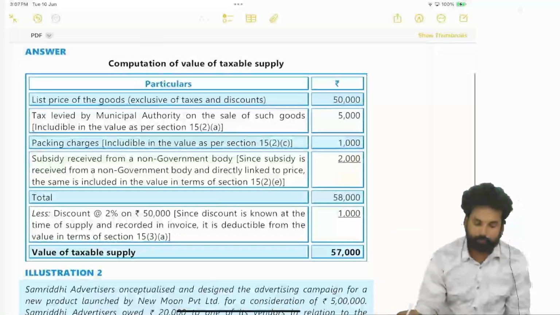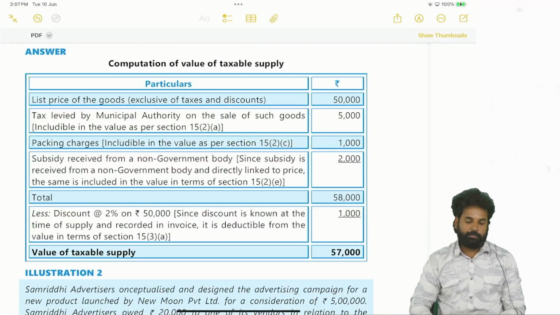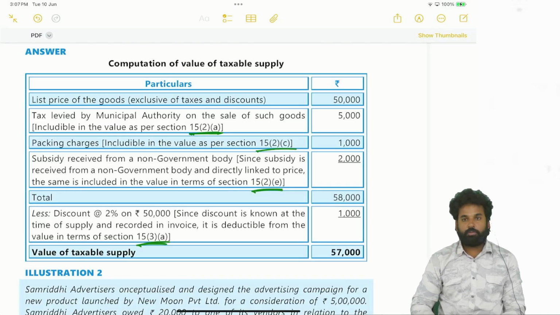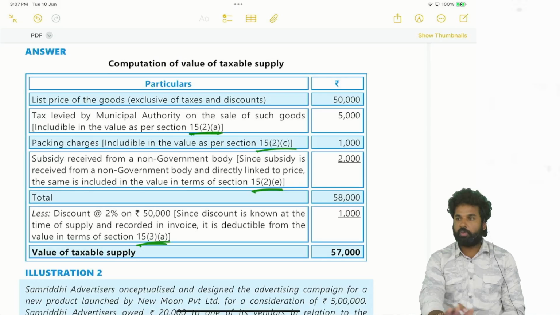See here how they have presented. Everywhere they have written the clauses. Supporting provision for such adjustment is being written there. So that has to be written. Even though your answer is correct, if you are not writing these notes, you cannot expect marks. So the supporting provision is very much important.